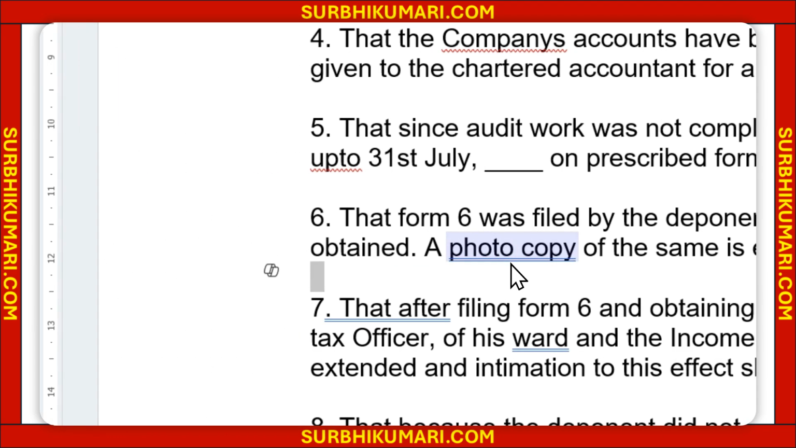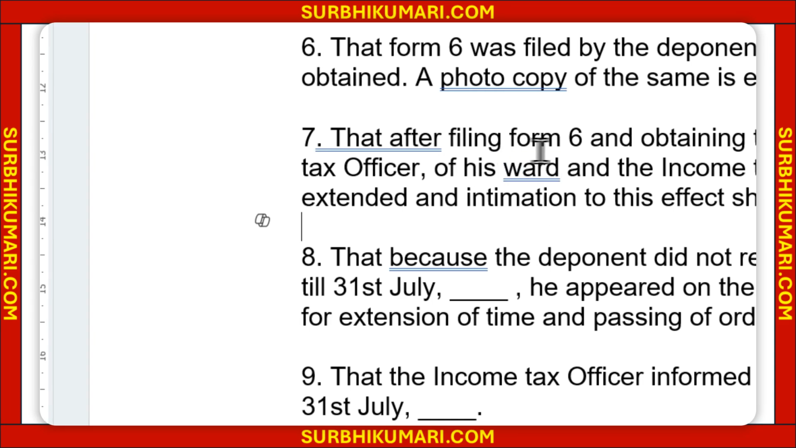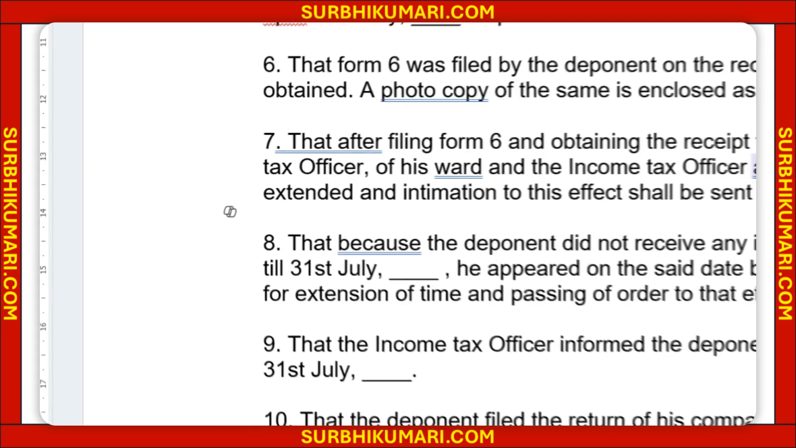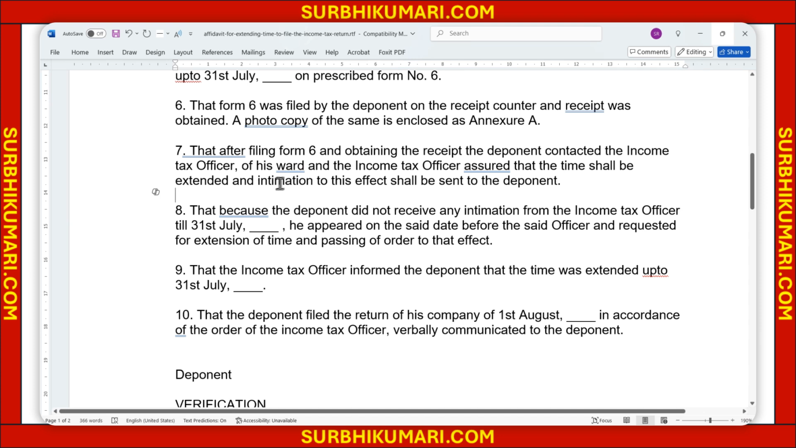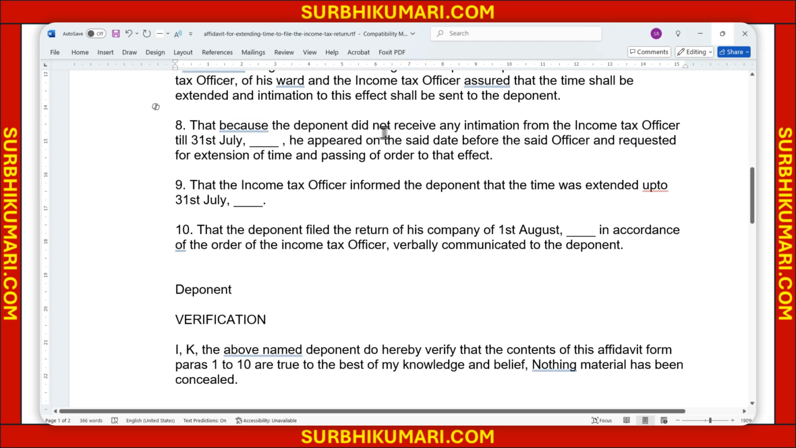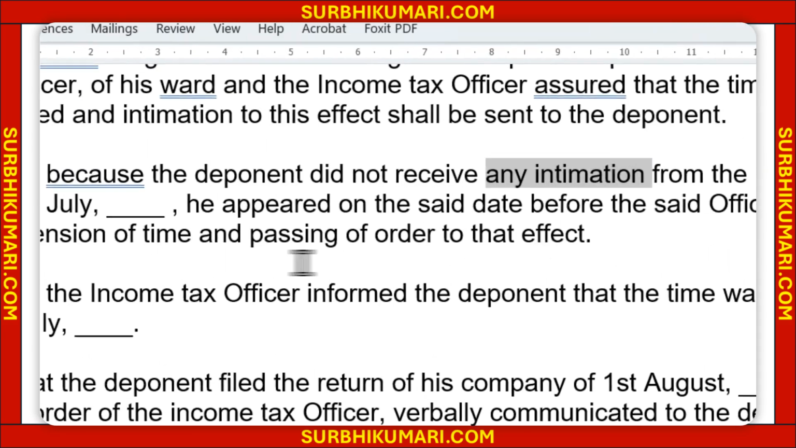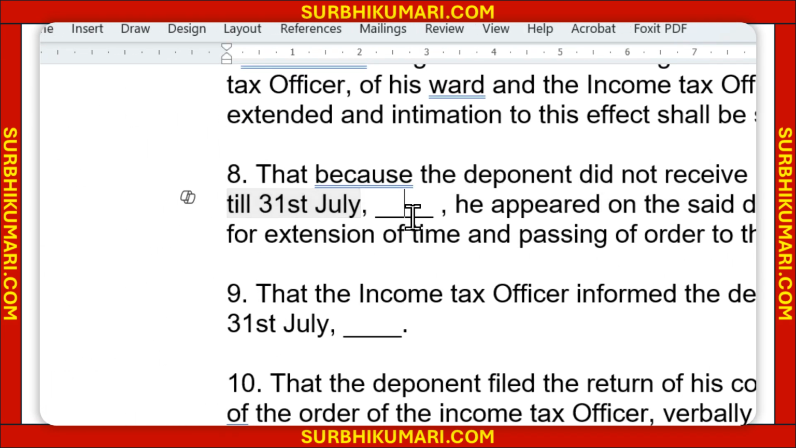So you need to attach the receipt also. That after filing form number 6 and obtaining the receipt, the deponent contacted the income tax officer of his ward, and the income tax officer assured that the time shall be extended, and intimation of this shall be sent to the deponent. That because the deponent did not receive any intimation from the income tax officer till 31st of July of the year, we need to put the year here,